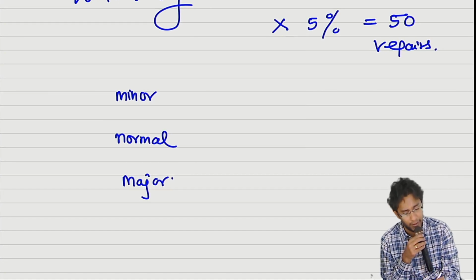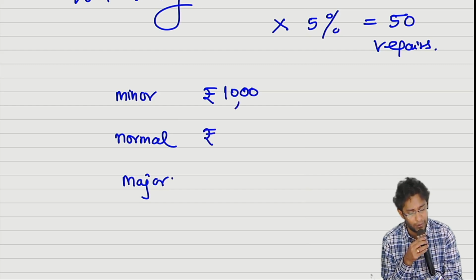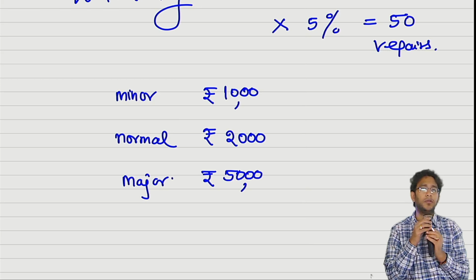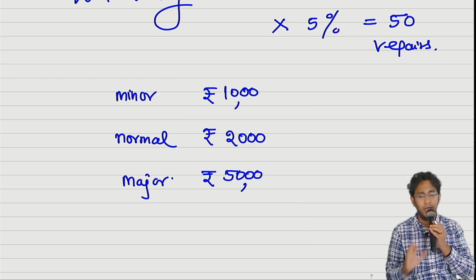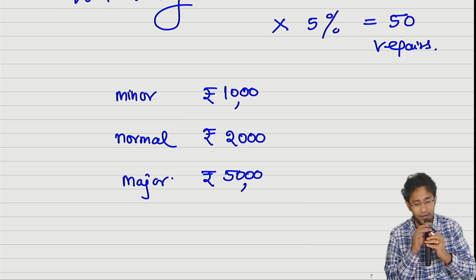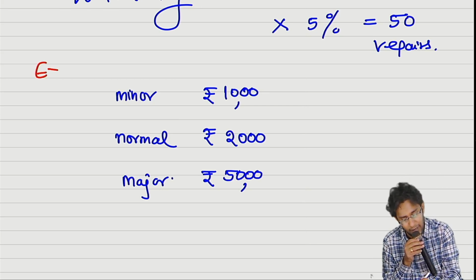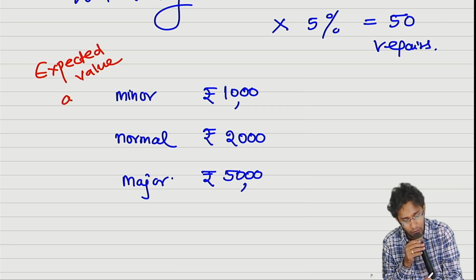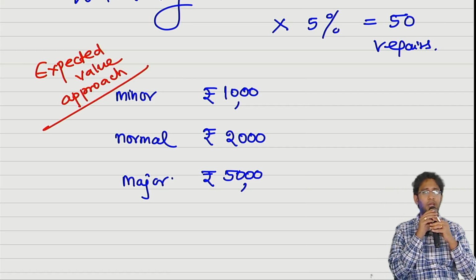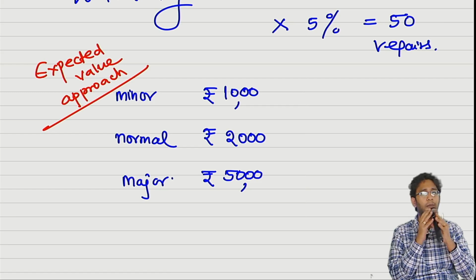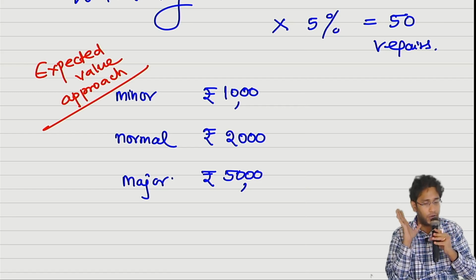If it is a minor repair, I have to incur only 1000 rupees to repair this. Normal repair, I have to incur 2000. Major repair, I have to incur 5000. So there are multiple possibilities of amounts. The standard says in this case you will apply expected value approach. Expected value approach means what, sir? Portfolio management, statistics, probability, you take, marry them, get an average figure and measure it.